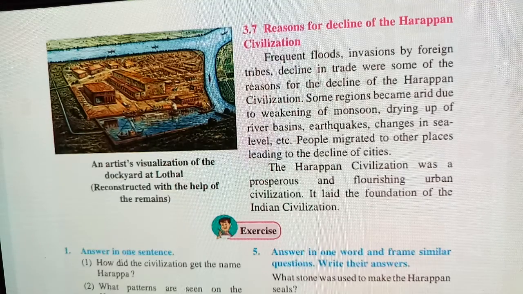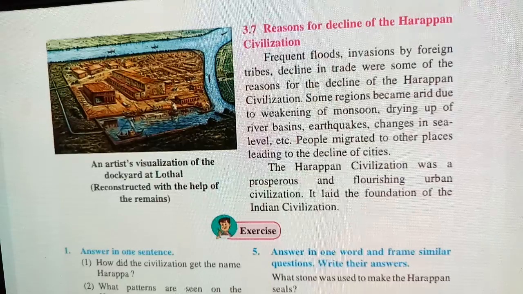Drying up of the river basin means there was no water in the river. Earthquakes were taking place. Changes in sea level means sometimes water is there, sometimes water is not there. So these were the problems they were facing. People migrated to other places, leading to the decline of the city. So they migrated from one place to another.